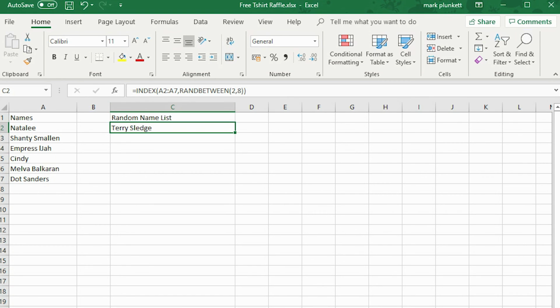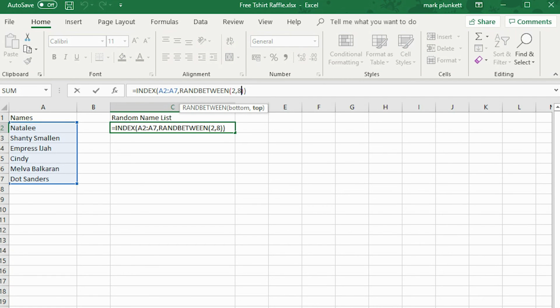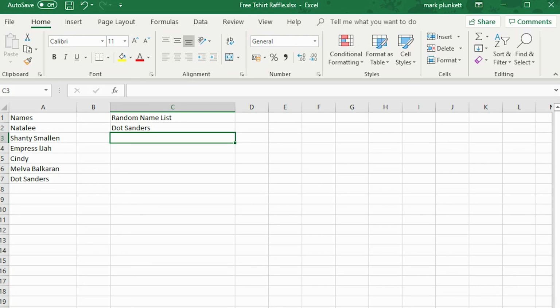So I'll change the code. As you can see, there are only 7 persons in the competition now, so I'm going to put 7. Alright, I'm going to finish the code right there. Boom. Ready again. On the second time, asking who will be the second winner. Terry is the first winner. There we go, enter. Dan Sanders, congrats. You won the competition for the second person.